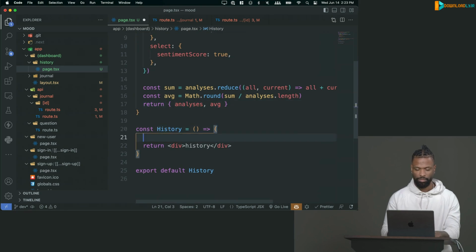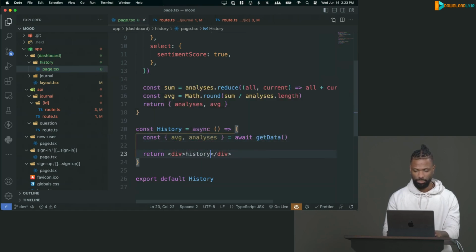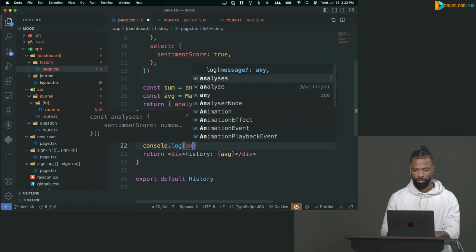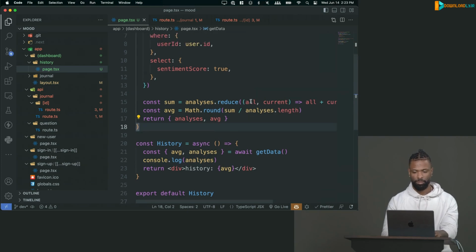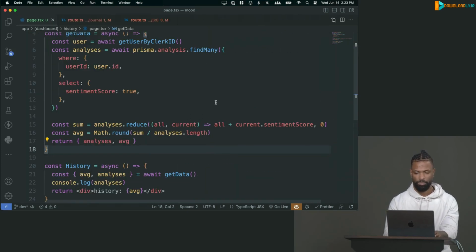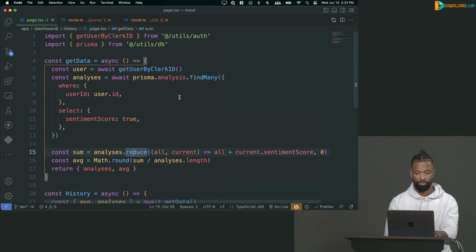All right, so we got that. Let's see what we broke here. Or average, and then analyses. Get data. Cool. And I'll just put the average in here. See what we get. And I'll just log the analysis. All right. Man, I haven't used reduce in a minute. Felt weird.